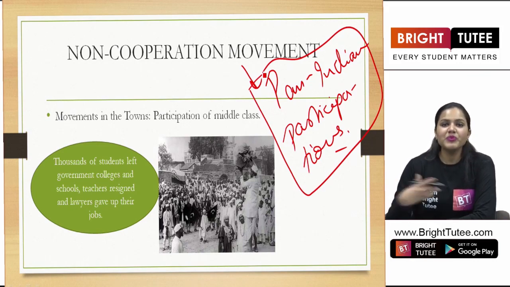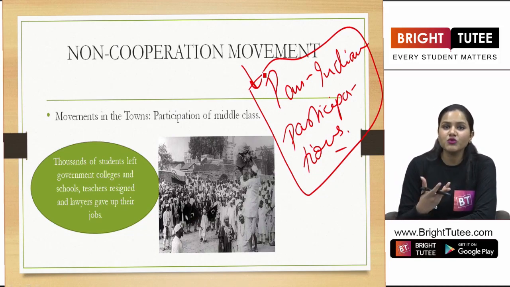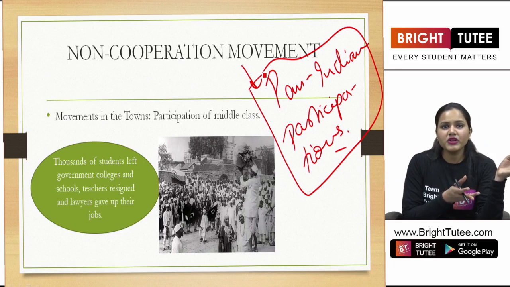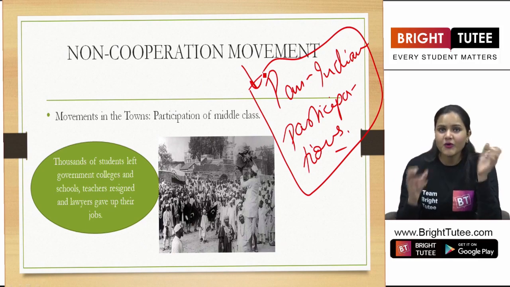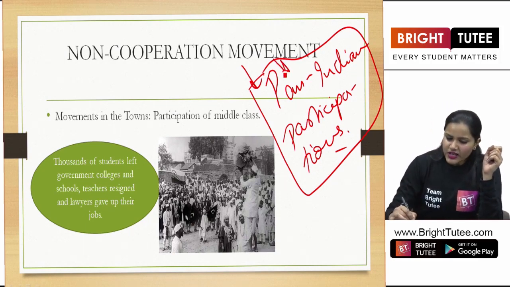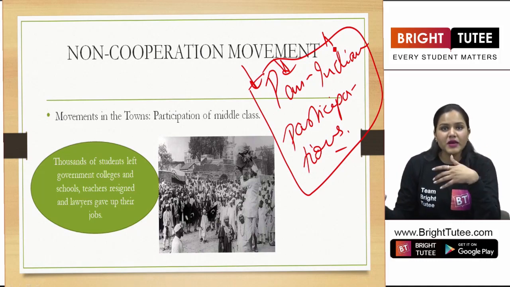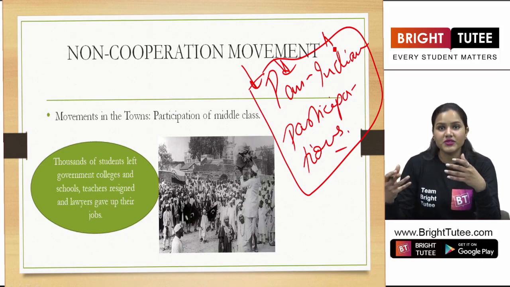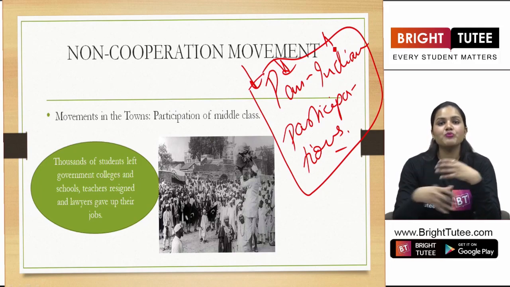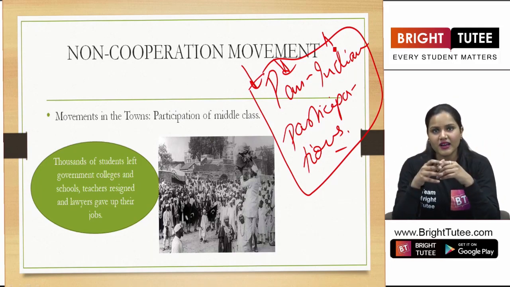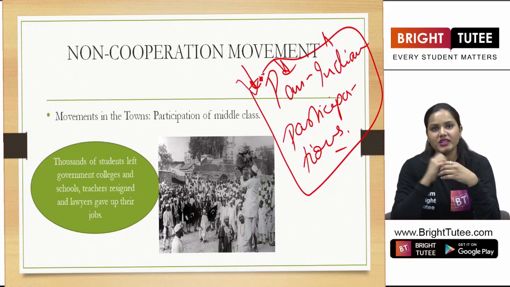Before that, we saw that people were fighting just for their own rights, right? If they saw that their rights were being hampered, there were some regional protests, some regional movements, tribals fighting for their rights. But here what are we seeing? Each and every person, whether a rich person, poor person, women, tribals, everyone had their problems. But this time it was a mass movement, a pan-India movement with participation from each and every class. Therefore, it becomes really important for us to read these movements.